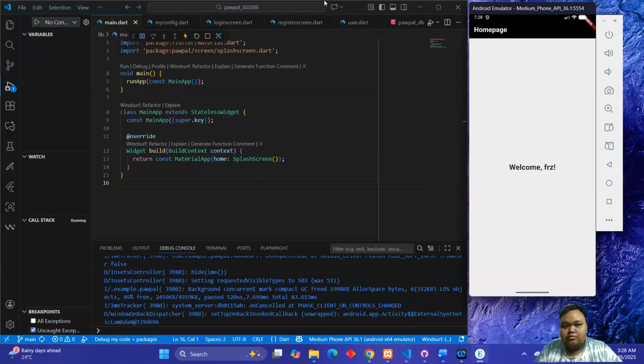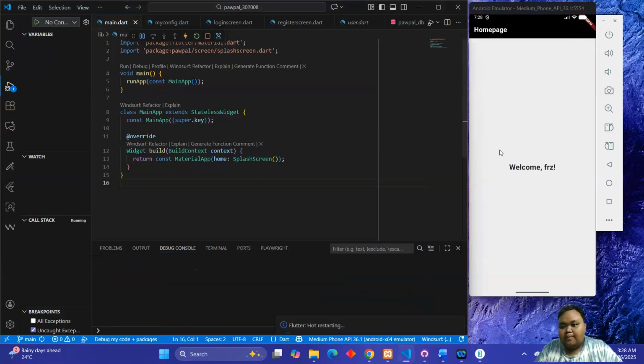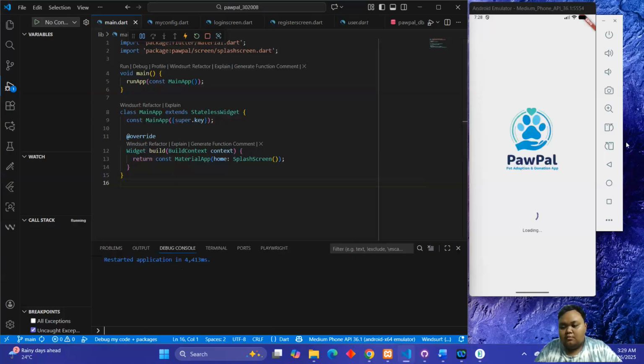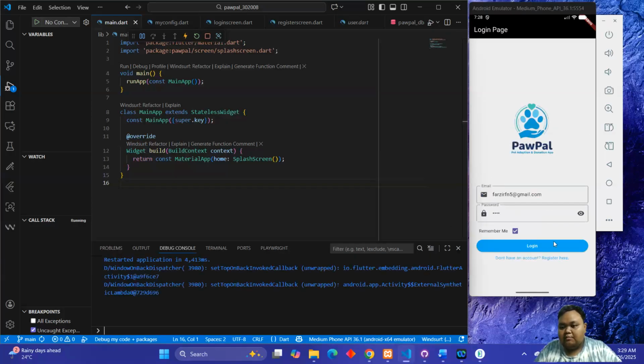Now I want to show you the remember me feature. Okay, just now we clicked the remember me feature. Now the email and password will remain at the field. If you don't want, you can remove it, and it will remove the preference.